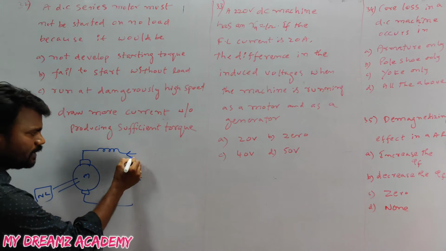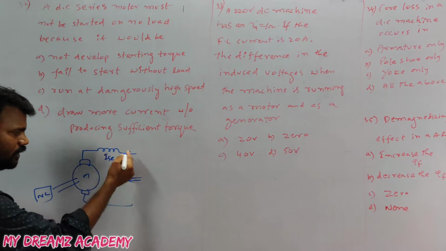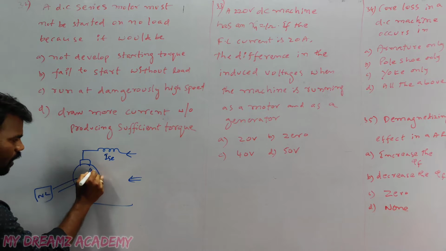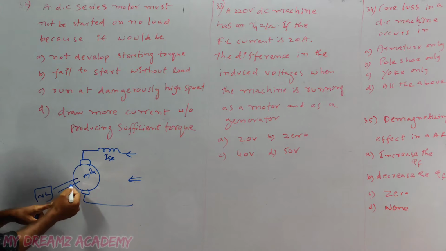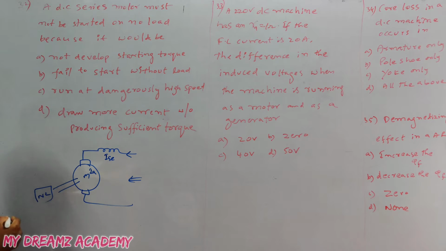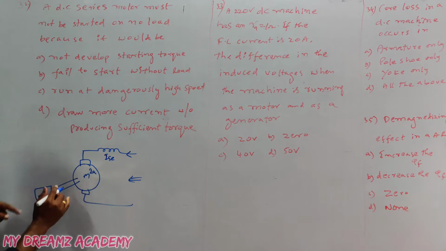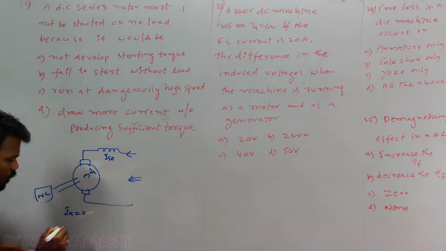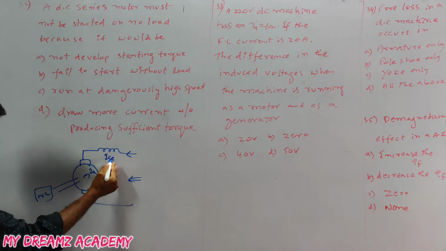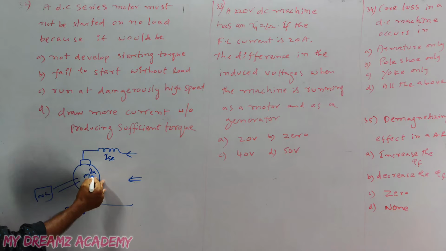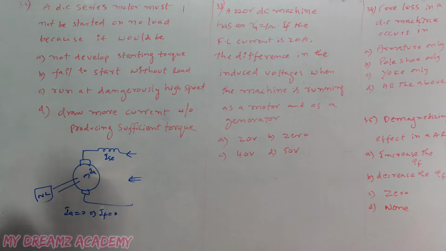Whenever supply is given to the motor, current flows as series field current and armature current. The armature current flows only when a load is connected. If the load is not connected to the series motor, the armature current equals 0. For a series motor, the field current and armature current are in series, so the field current also equals 0.